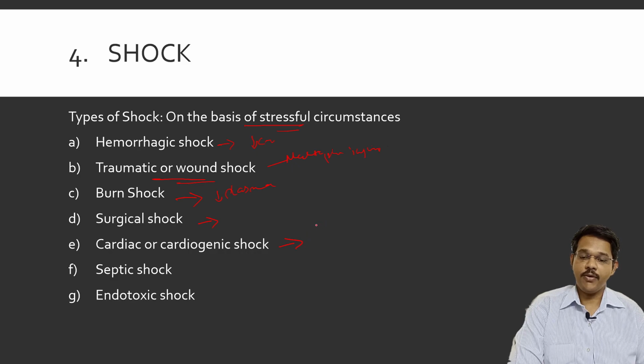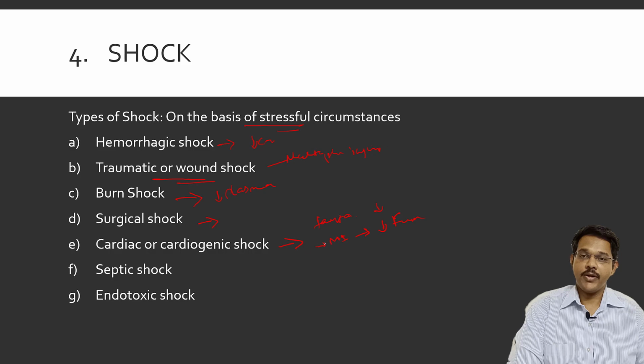Cardiogenic shock. Cardiogenic shock may be because the heart is not functioning properly, like in cardiac tamponade, where the heart is not filling properly, or because of myocardial infarction, where the function of the heart is decreased, or blood is not getting inside the heart properly, like in case of hemorrhage.